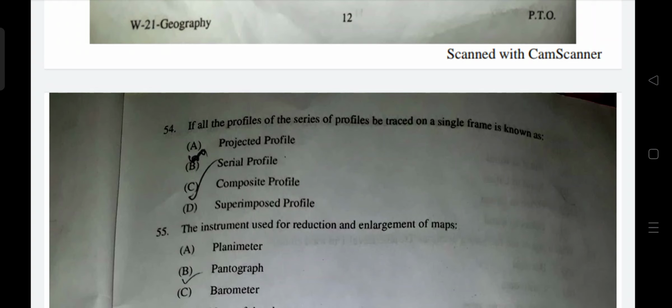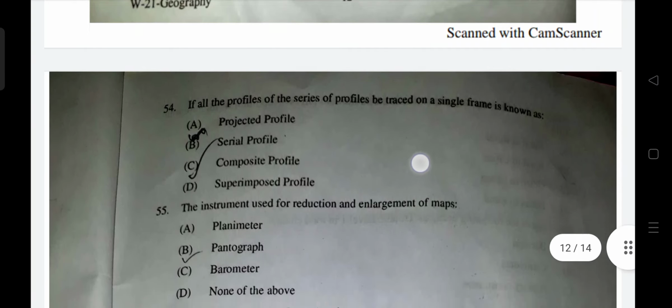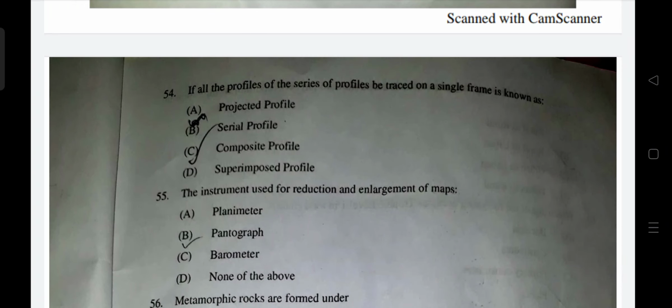Projected is a careful superimposition of the profile. It's a special type of profile. And the last one is composite profile, where we show only the ruggedness of the skyline, where only the high points are shown. So superimposed is the answer. Instrument used for detection in larger map is pantograph.